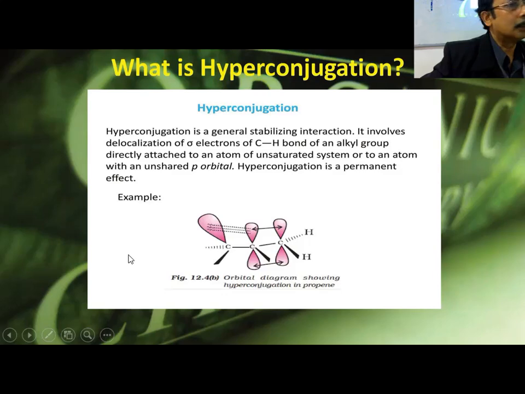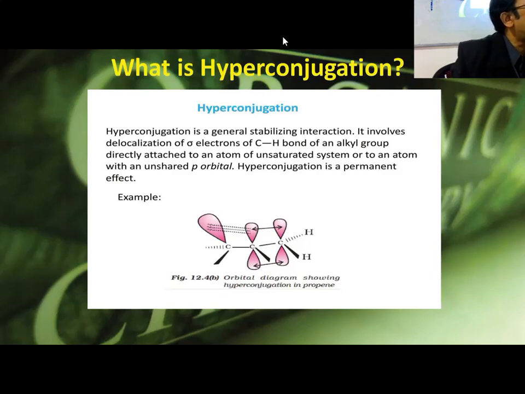Now hyperconjugation. As for resonance, we have already discussed it, and maybe we will discuss it again later. So now here what you can see in the PowerPoint is hyperconjugation. What is hyperconjugation? First of all, you need to understand what conjugation is, then only you can understand hyperconjugation. Conjugation is when you have alternate double bonds, and the pi electrons get distributed between the carbon atoms. So there is a flow of electrons, called conjugation. That is also a resonance, but a special type of resonance.